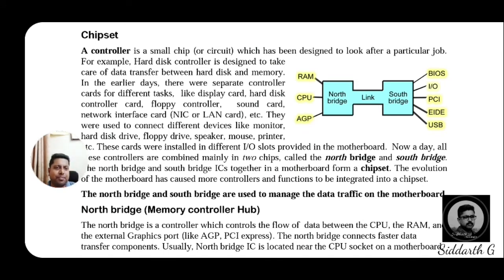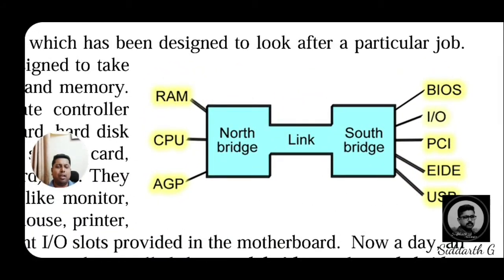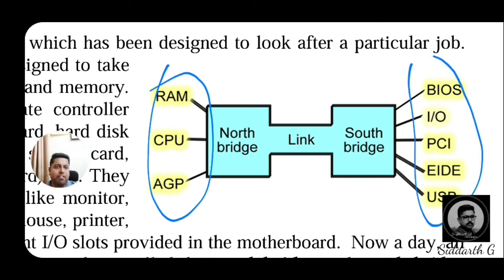We will discuss later what these devices are and their functionalities. But observe closely how the bridges and their devices are linked. The north bridge contains some devices and the south bridge contains others.